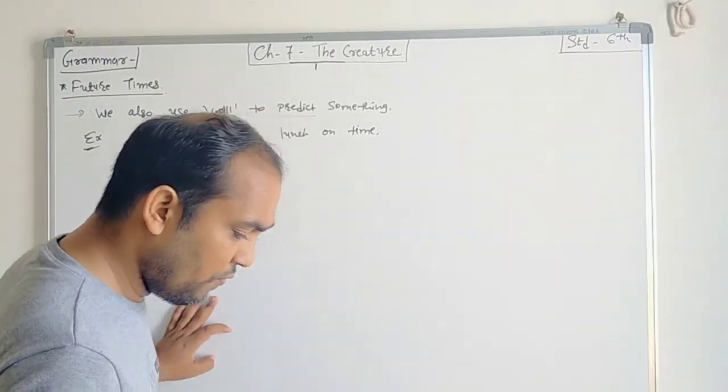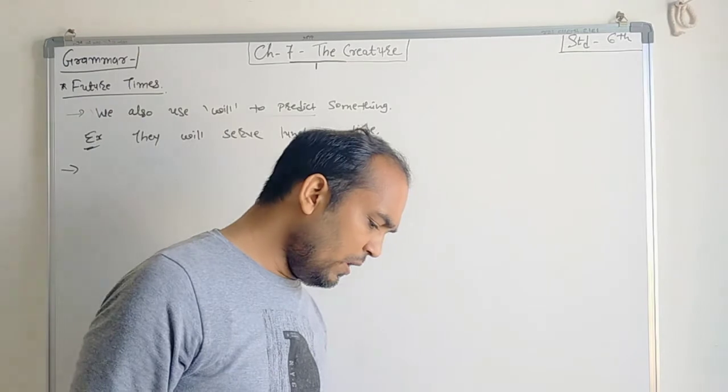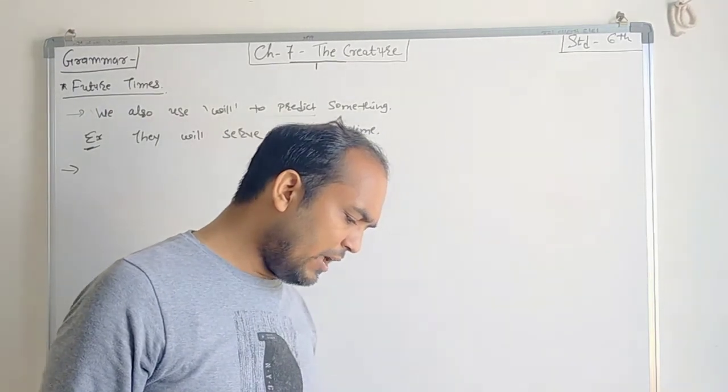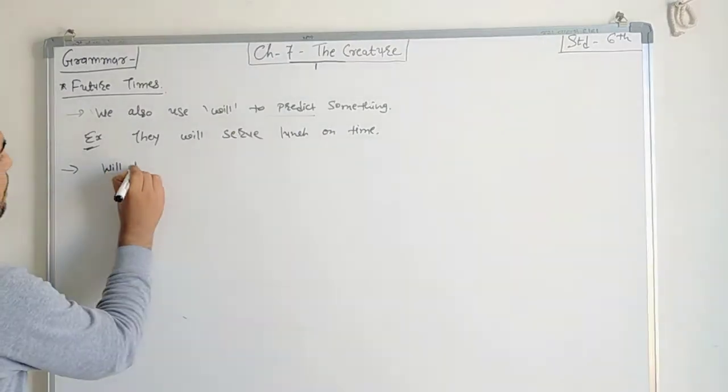Then comes will plus verb. We use will plus verb when we decide or agree to do something. Will plus verb.